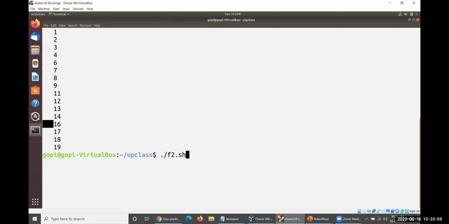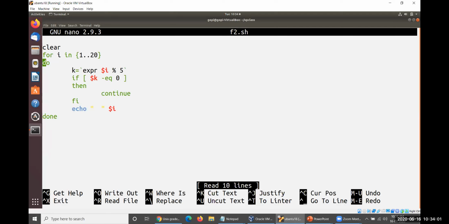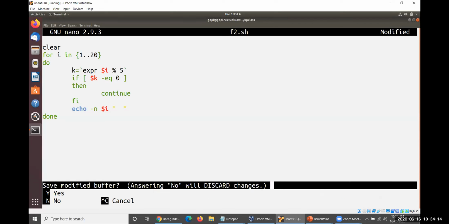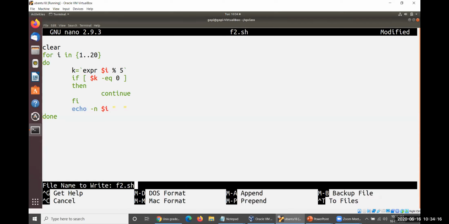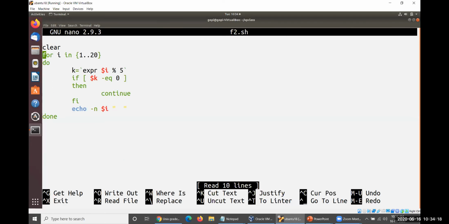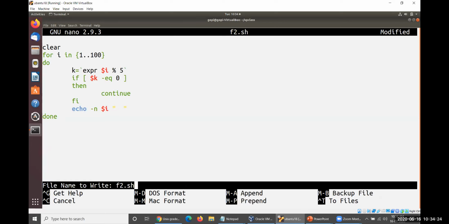The problem is I haven't given -n, so that is why it has been displayed line by line. The -n switch had been forgotten. Now you could see up to 100. There is no problem at this moment.